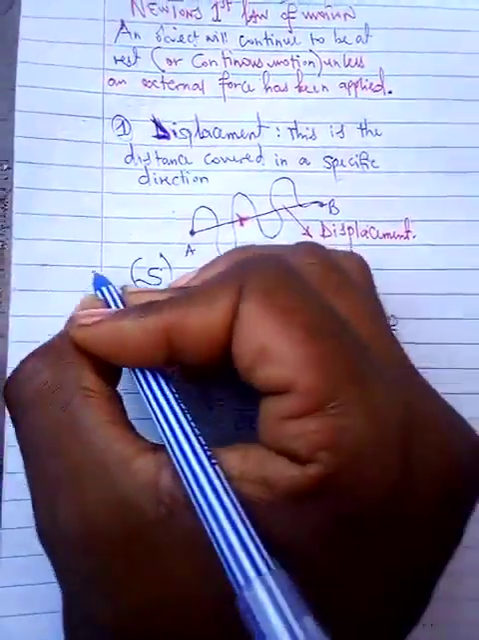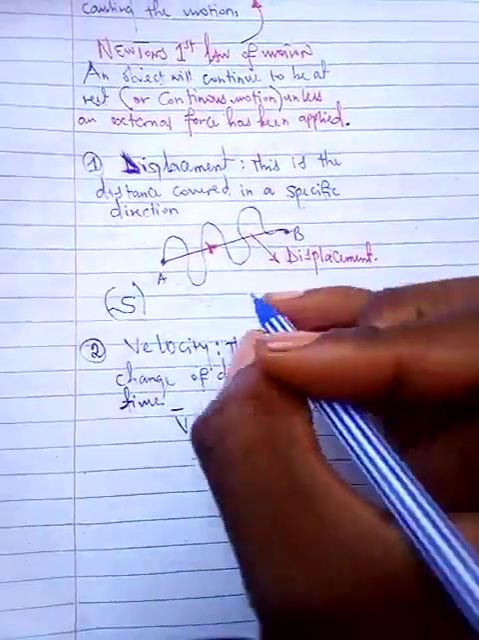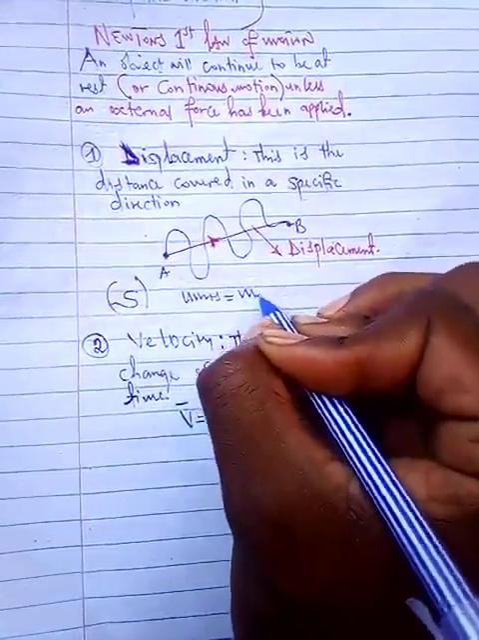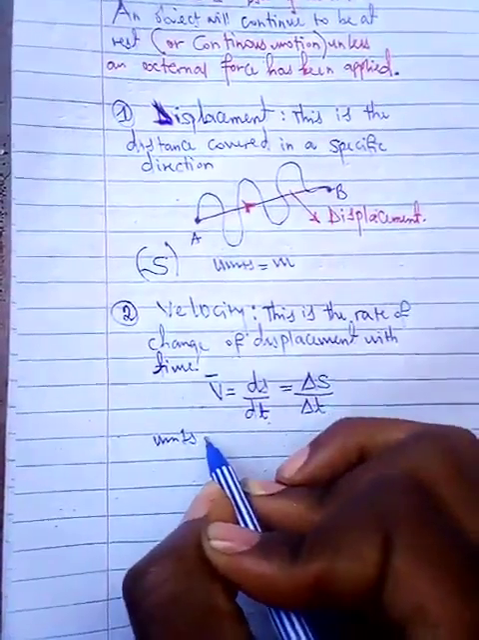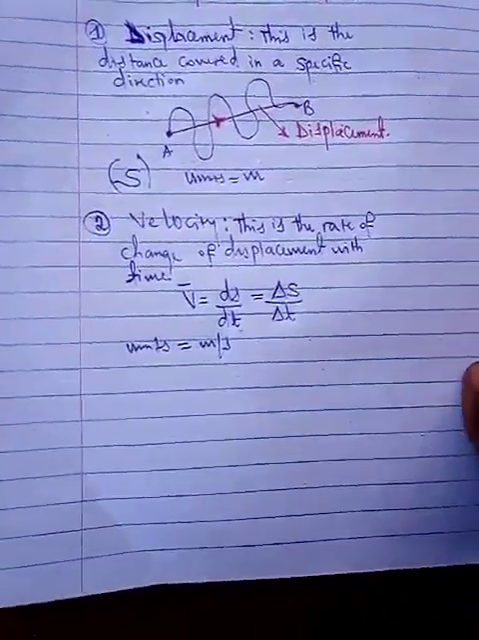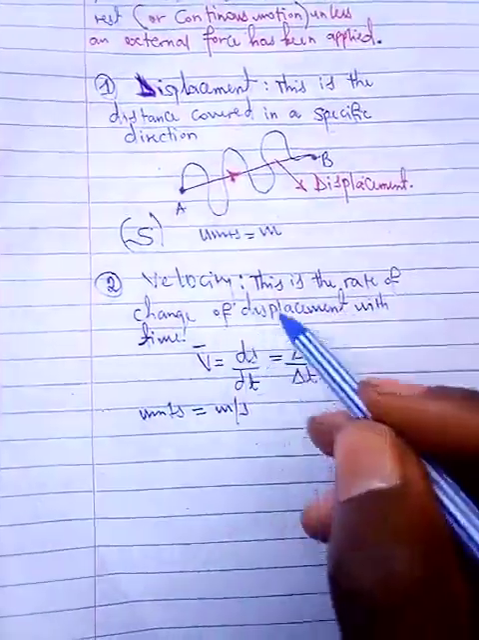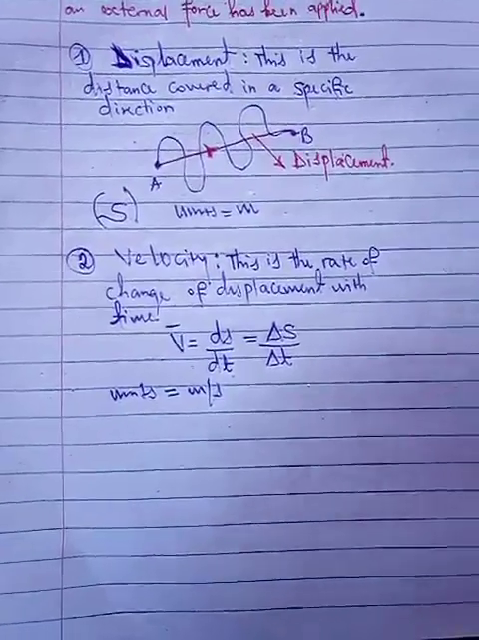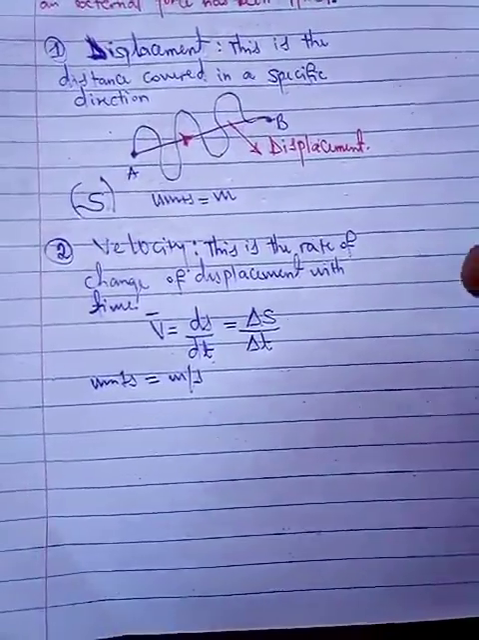Those are the units. S is the symbol for displacement, and the units, of course, are just going to be meters, the SI units. The SI units for velocity are meters per second, and as usual, it's represented by V bar. This velocity can also be called average velocity. It's the rate of change of displacement with time.